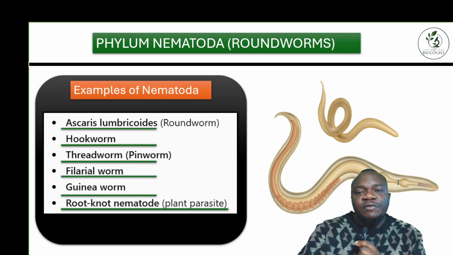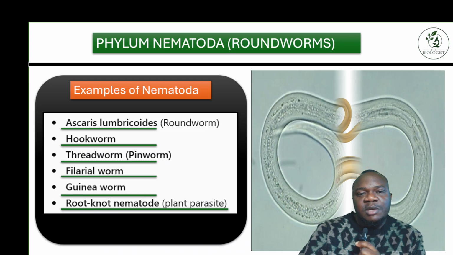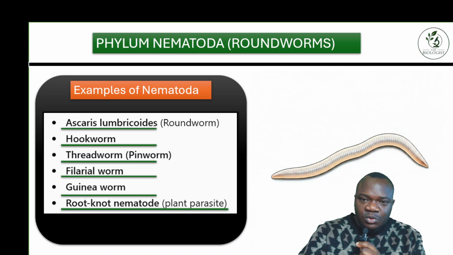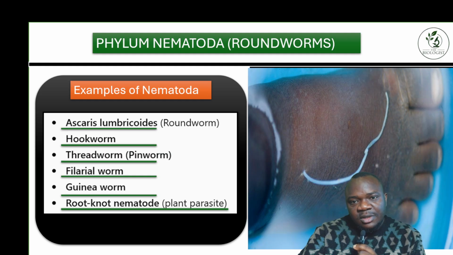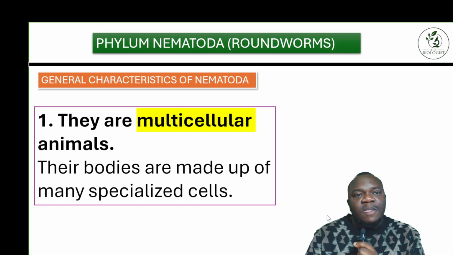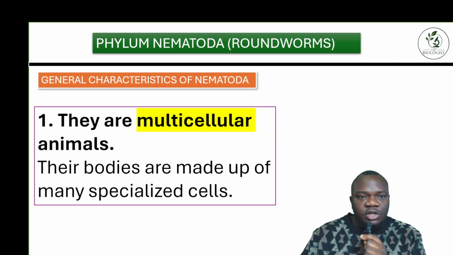So these are some pictures of them. They look very beautiful, but some of them are very wicked. This is one of them. You can see this one here affecting the leg of this beautiful child. So now let's go through their general characteristics.